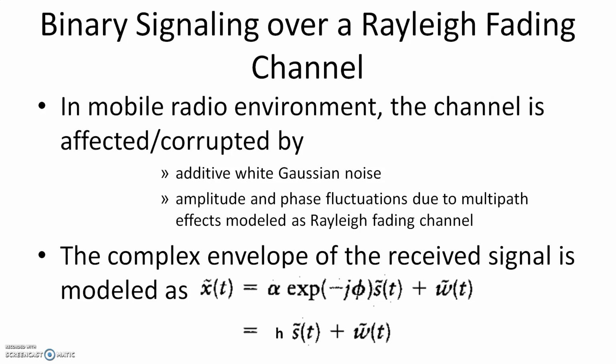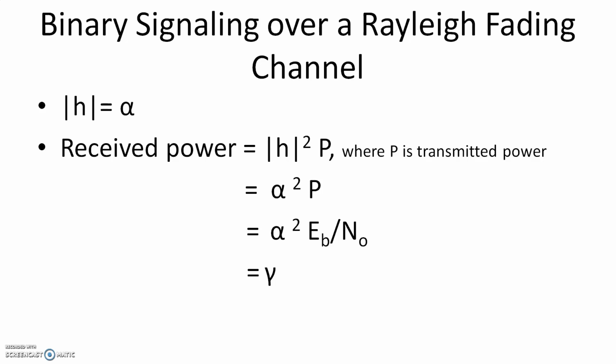Since it is a complex value, we put the tilde over x. You can see x, s and w have a tilde mark above them, which represents the complex envelope. Now, what is the modulus of h? The magnitude of h is alpha. What is the phase of h? It is phi. Now what is the received power? Received power is modulus of h squared into P, where P is the transmitted power.